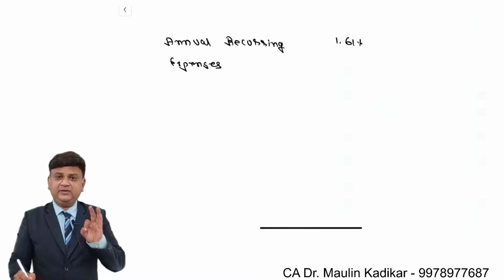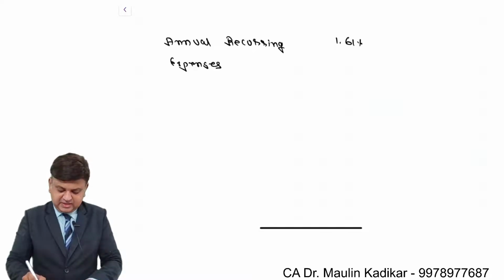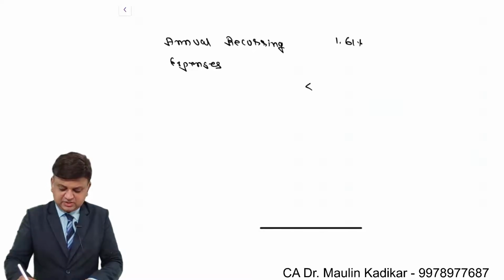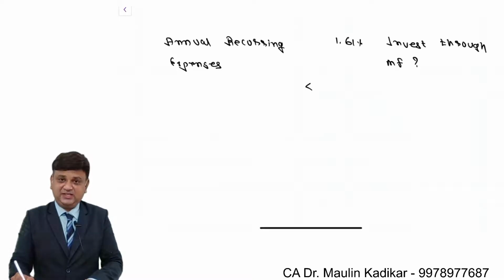So if at all the annual recurring expenses are less than 1.61%, then invest through mutual fund? The answer is yes.